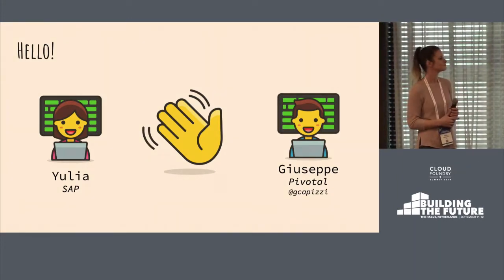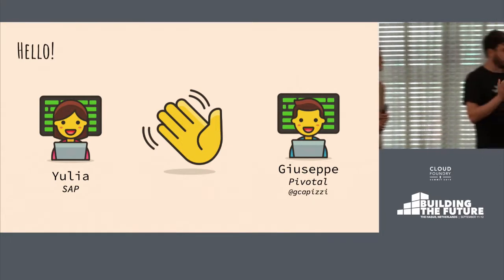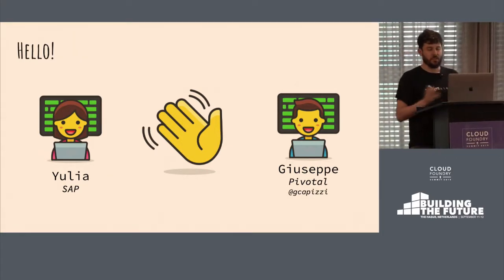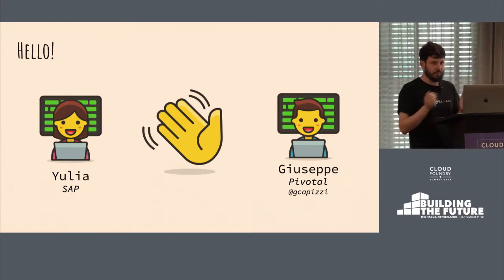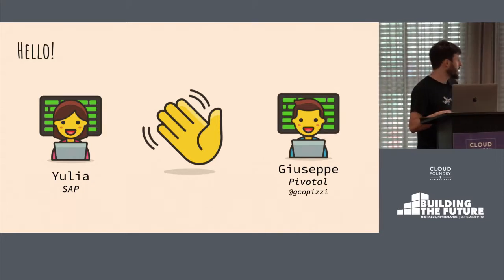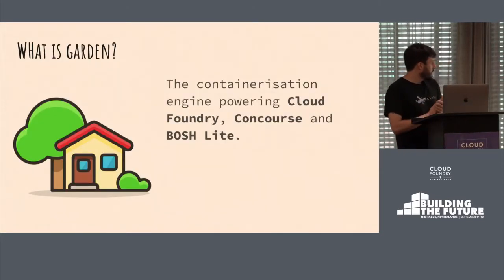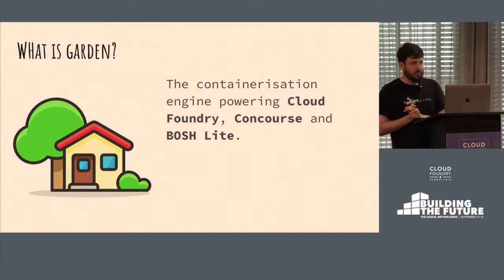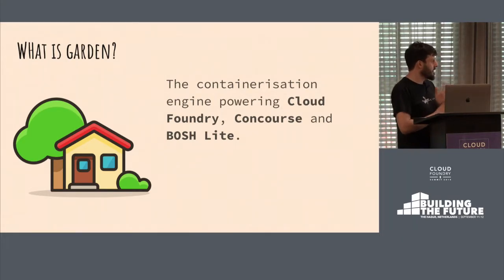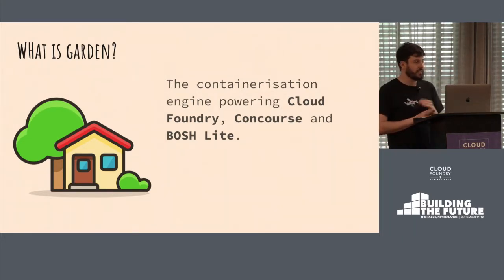We work on the Garden team, and we're going to be talking about what's new in Garden land, what we've been doing in the last few months. First of all, let's go through what Garden is. Garden is the containers engine that powers Cloud Foundry, but also Concourse and Boschlight.